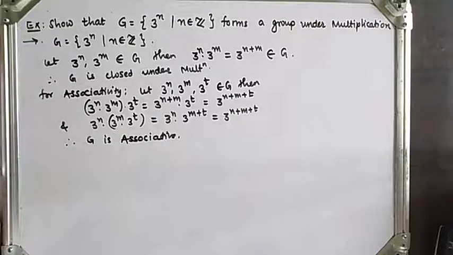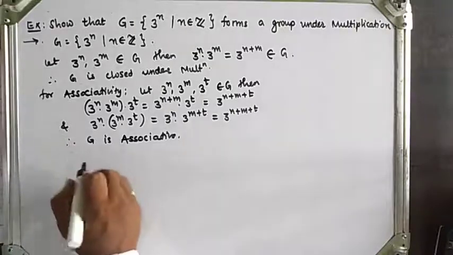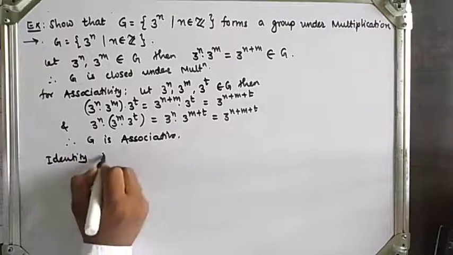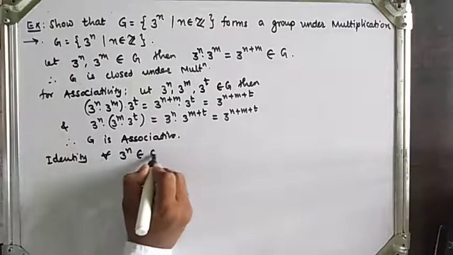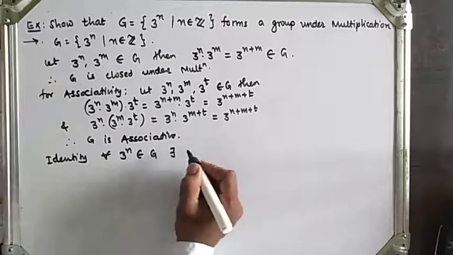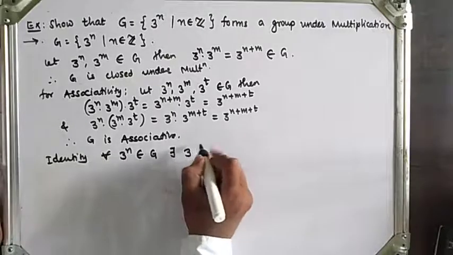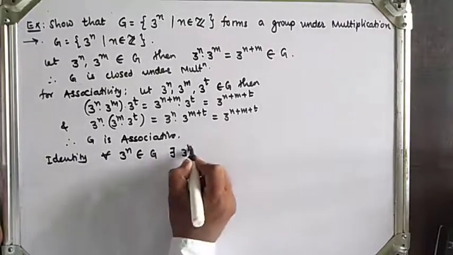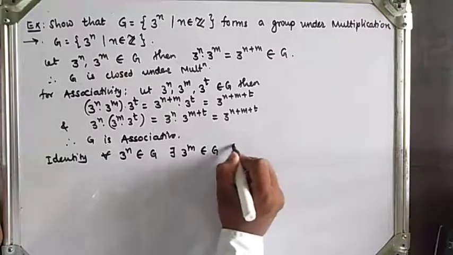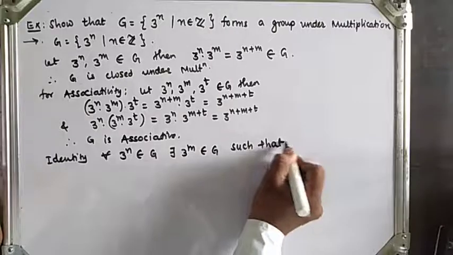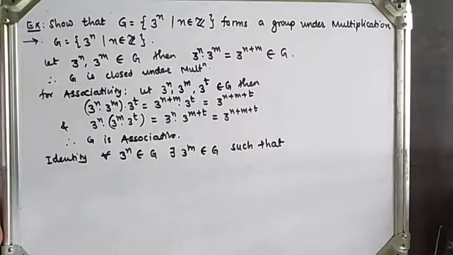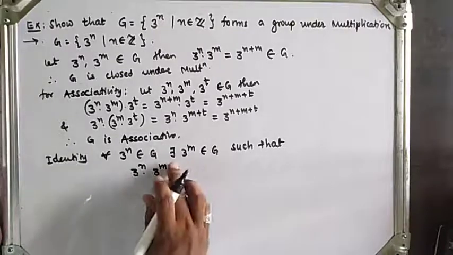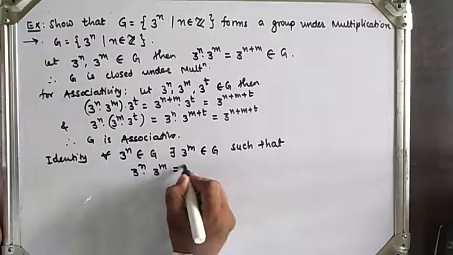Now to find out the identity element. For all 3 raised to n belonging to G, there exists 3 raised to m belonging to G such that, since the multiplicative identity is 1, 3 raised to n into 3 raised to m is equal to 3 raised to n.